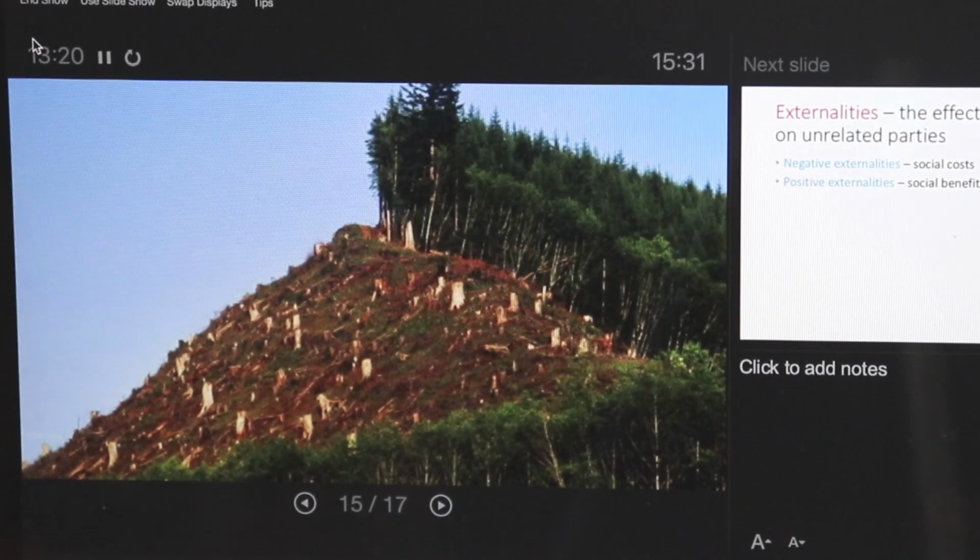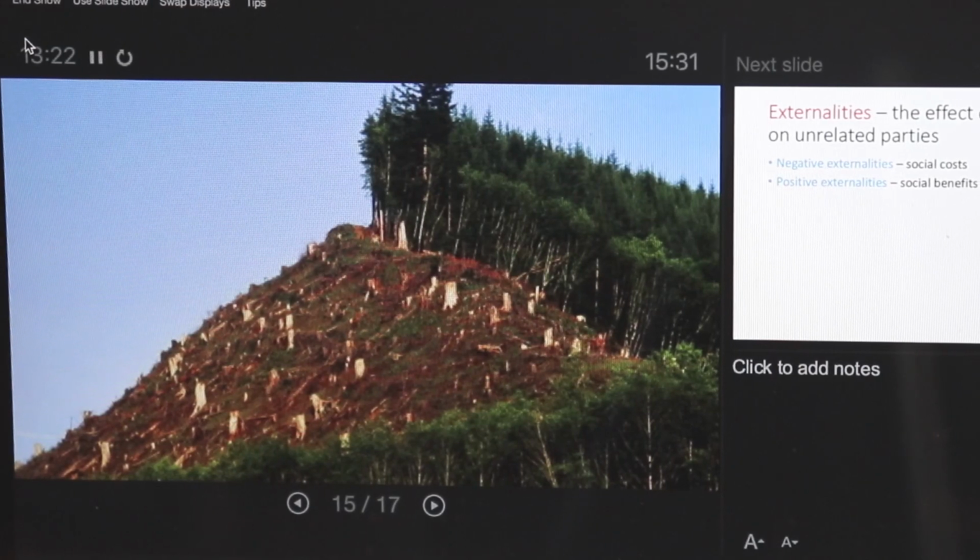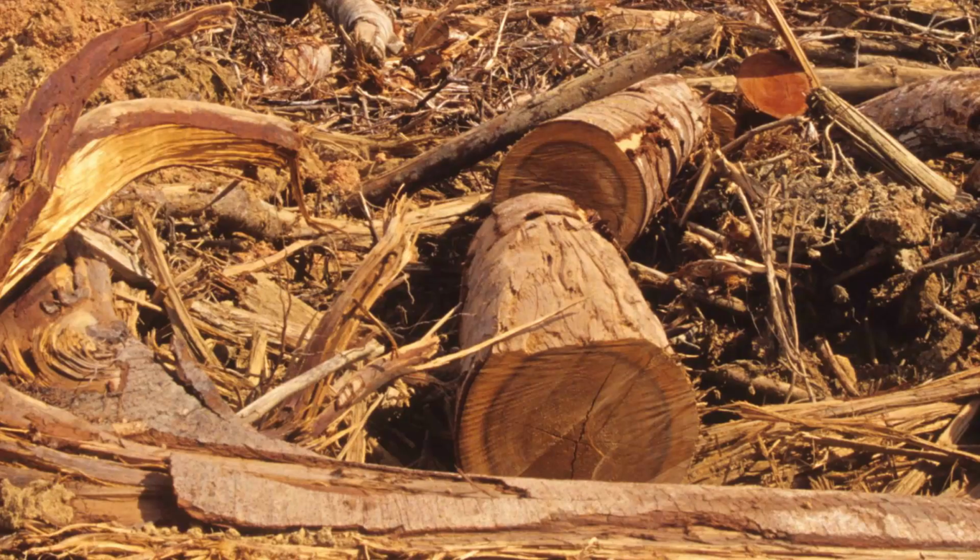What does deforestation mean? The action of clearing a wide area of trees. Why do people cut trees? For space, to burn them, to make furniture, and to build buildings.